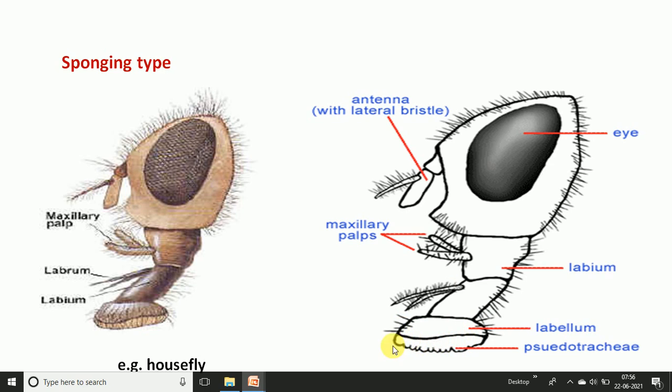The sponges are found in that area, and we build this very specific region. The upper lip part is modified, a rectangular plate modified as a sensory mechanism as the labrum, and the maxillary palp. The mandibles are fully absent in the housefly, they are not found. The labium is extended and forms the labellum, and also develops the pseudotracheal region.